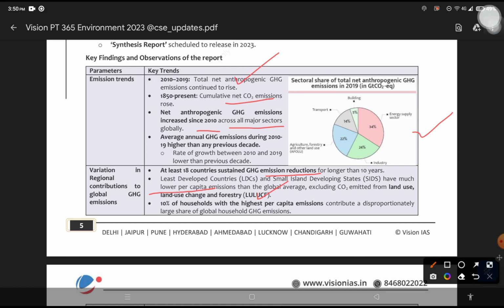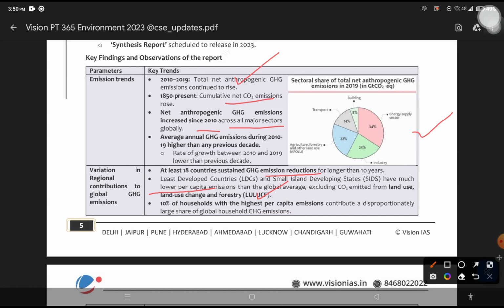Between these two, this flow is considered as LULUCF. On the managed surface of a territory, carbon dioxide can constitute a net source or a net sink. Sometimes LULUCF can act as a source of carbon dioxide emission, and sometimes it can act as a carbon sink also. This is an important fact about LULUCF.